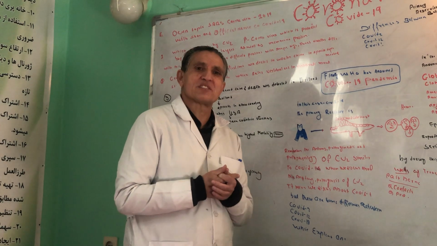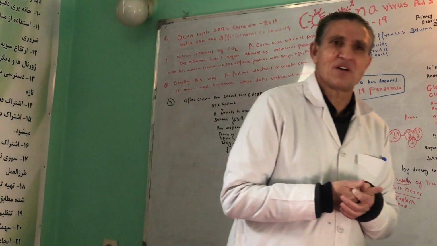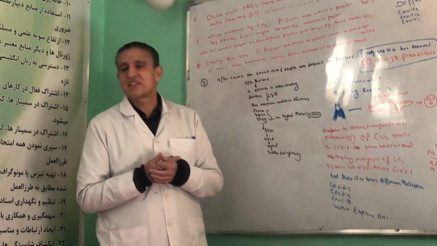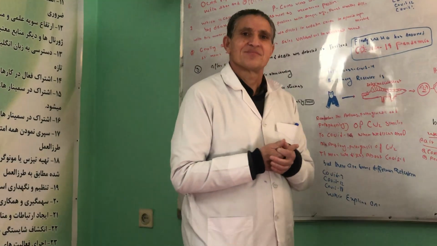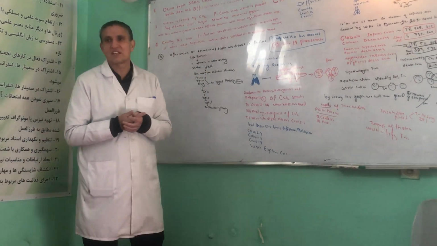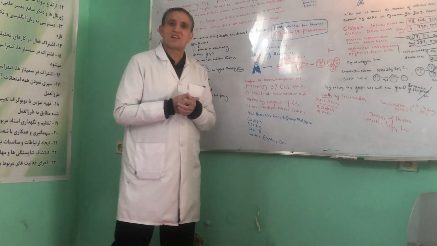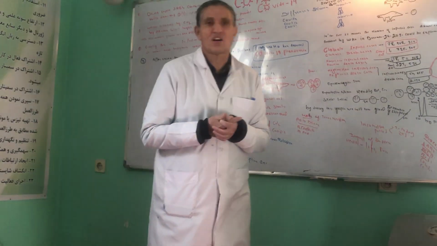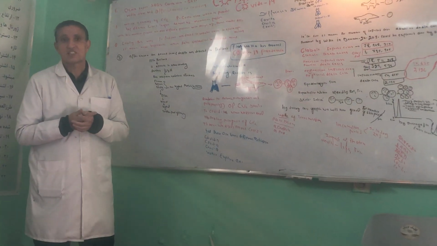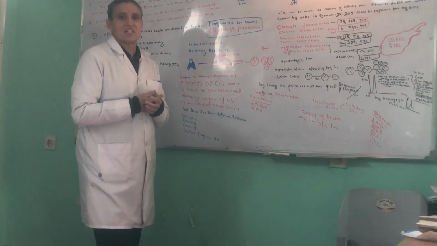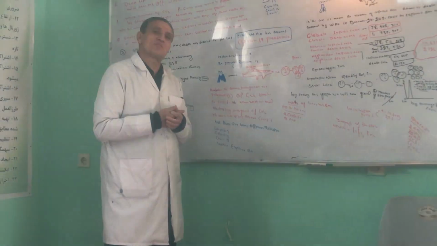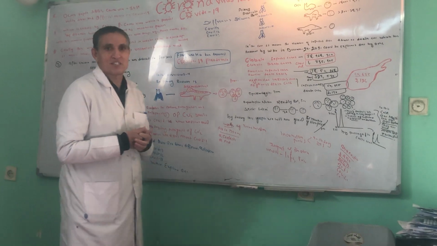Finally, we have discussed some terminology or abbreviations. For example, first we'll discuss SARS. What does SARS mean? Severe acute respiratory syndrome. Compatible with this syndrome, we also use another term, for example, ARDS. What does ARDS mean? Acute or adult respiratory distress syndrome. The second one is MERS. What does MERS mean? Middle East respiratory syndrome.